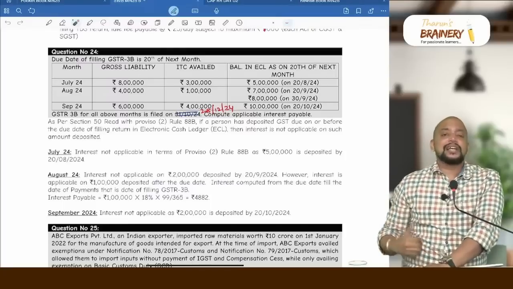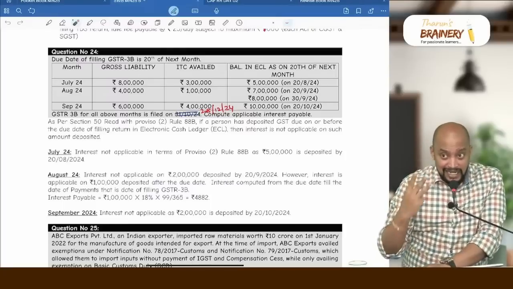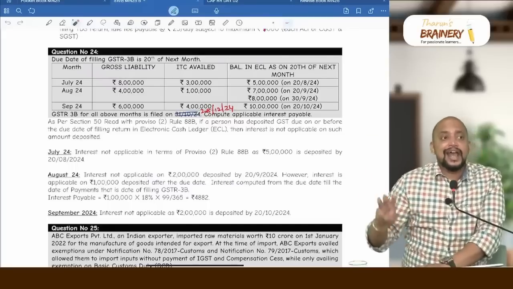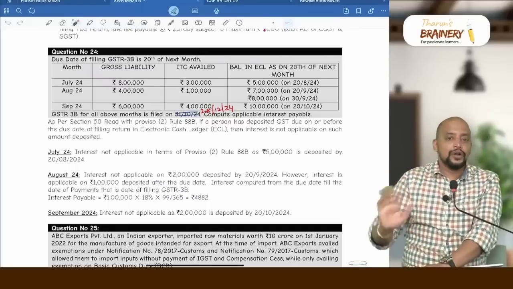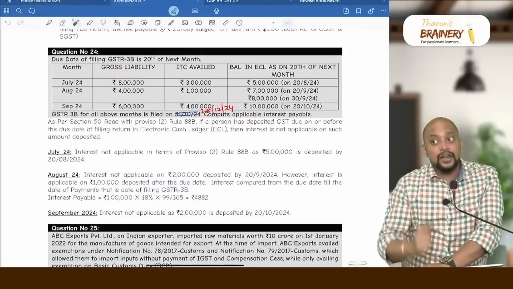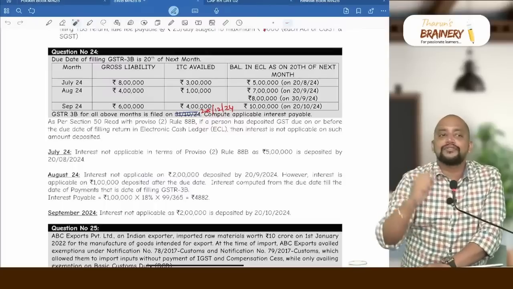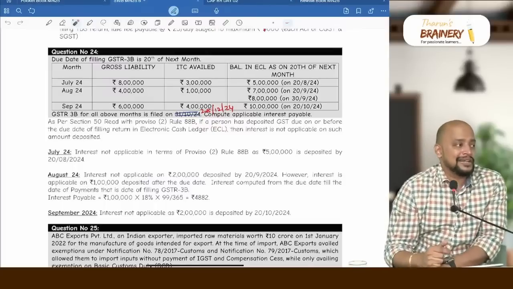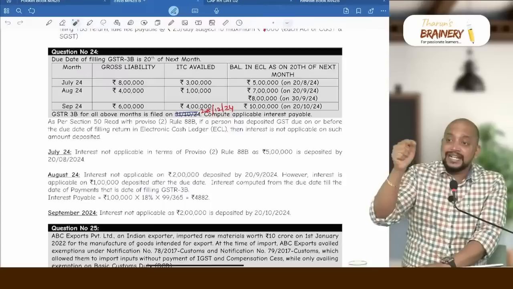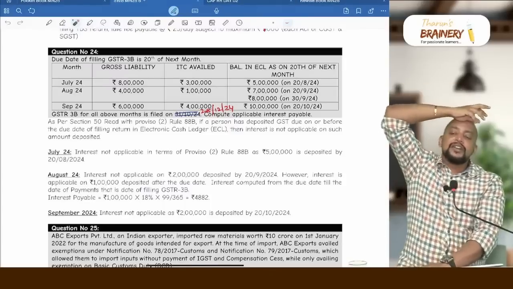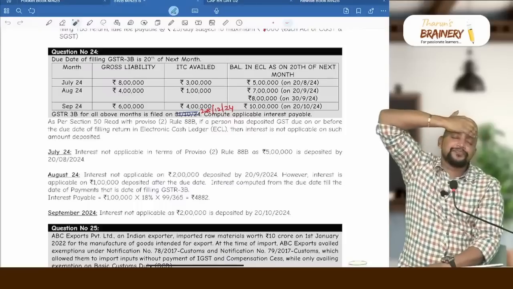August month, what is the net liability? 3 lakhs. Whether in that 3 lakhs, I maintained 3 lakhs as on the due date of 3B? No. Only 2 lakhs I have maintained. 1 lakh I have not maintained as on the due date of 3B. So on 1 lakh we need to pay interest. At what rate? At the rate of 18%. From which date to which date? You see the question and tell me.